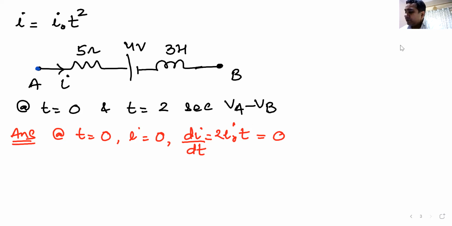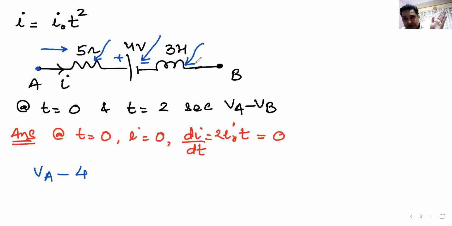So how do I do it? I start from point A. I move across the resistor. There is no current in the circuit, so there is no potential drop. So this goes away. Then I move across the battery. I move from positive terminal to negative terminal. So potential drop. The drop is minus 4 volt. Then I move across the inductor. I move in the direction of current across the inductor, but the rate of change of current is 0, and hence the potential drop is also 0.